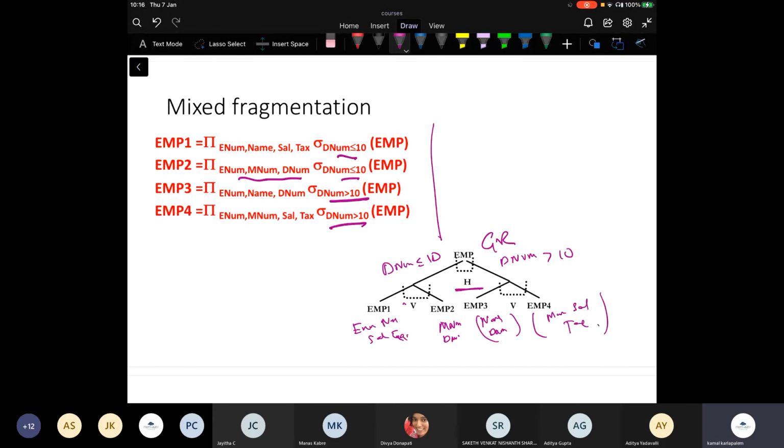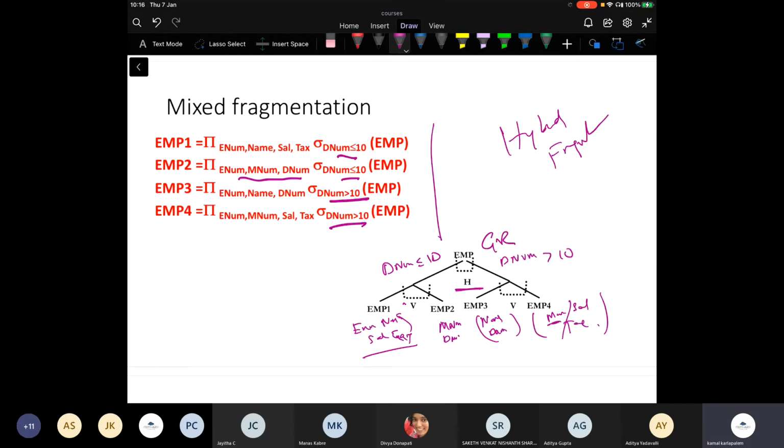So here salary and tax are with name, and there salary and tax are with manager number, right? So this is a mixed fragmentation, or you can also call it hybrid fragmentation, that is a combination of vertical and horizontal.